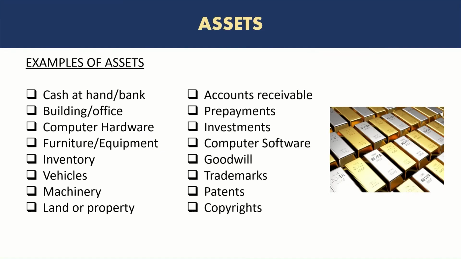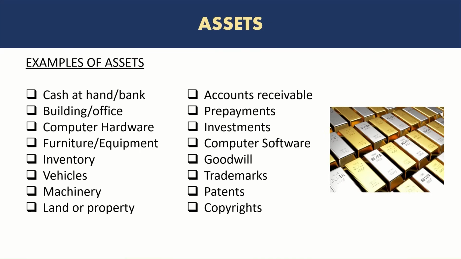This list that you see, this is pretty much the majority of the assets that you will encounter in accounting, or when you are working as an accountant. This list pretty much covers everything. So let's go through the list one by one. The first one is cash at hand or bank. The cash or money in the bank or physically available at the business premises is an asset, because of course it's something that the business controls or owns, and then the business can utilize this money to receive benefits in future, right? So the company can buy stock, the company can pay for rent, pay for utilities for the business. So the business will definitely get benefit from the cash.